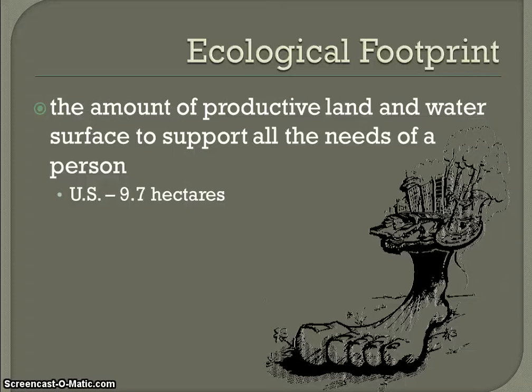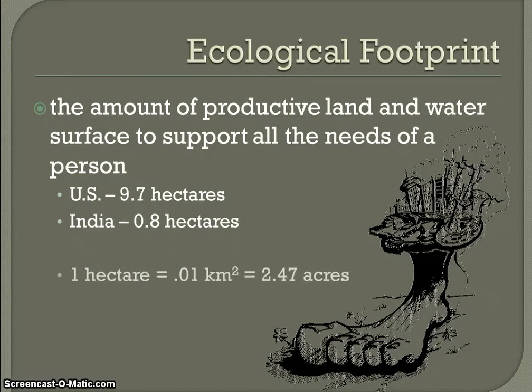In the U.S., it takes 9.7 hectares of land and water per person to produce the resources you would need. In India, it would be 0.8, so much smaller, because once again, that is a less economically developed country. To get an idea of what a hectare is, it's about 2.5 acres.